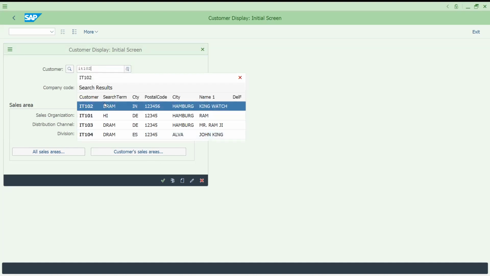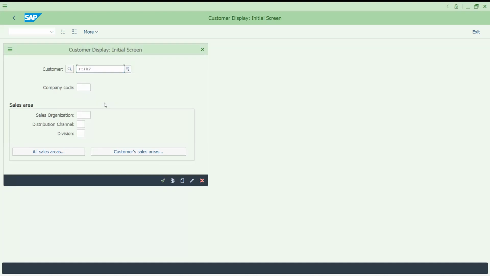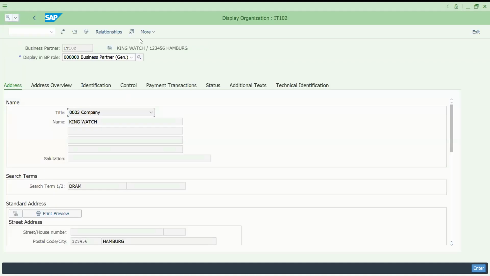Okay, I just wanted to show you. I'm selecting customer sales area. Probably this customer might be available in 2 sales areas. Now it is going to the, which screen? The BP, business partner screen. Since it is S4 HANA, it is going to the BP partner screen.